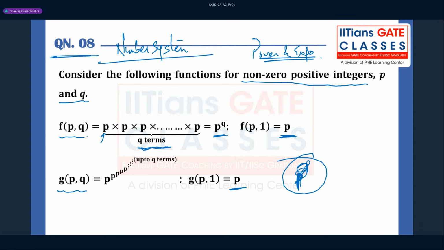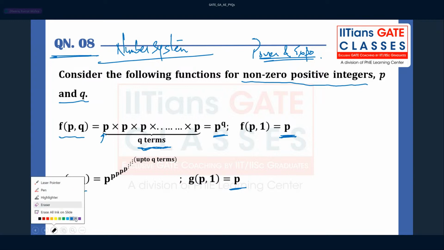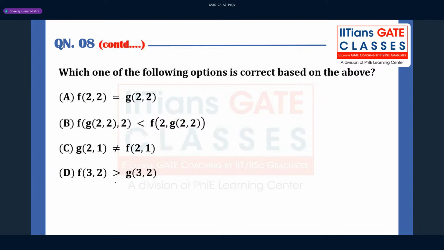So let us see which option can be correct here now. These two functions at q equal to 1 are the same, like p and p. Now you see which of the following options is correct based on the above. So you can take here F22. So F22 is nothing but what? Here the Q is 2 and the P is 2, right? So you can say that it is going to be P to the power Q, which is nothing but 2 squared, which is nothing but 4, right?